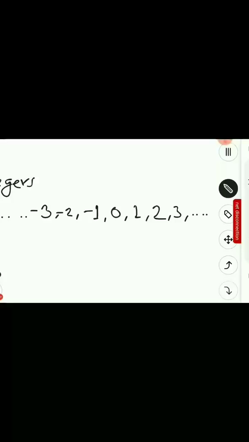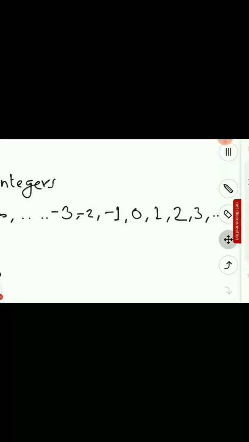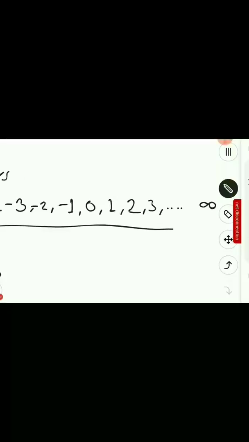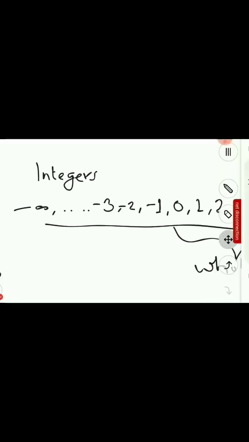Positive numbers also go till infinity, positive infinity, right? So these are integers. We can say that all the whole numbers, that is numbers from 0 to positive infinity, are integers, right? So all the whole numbers are integers, but not all the integers are whole numbers.